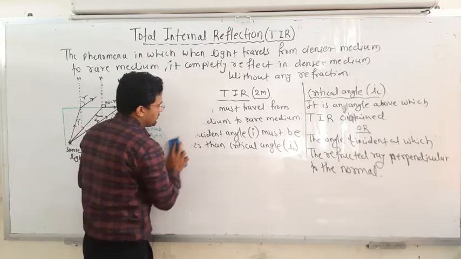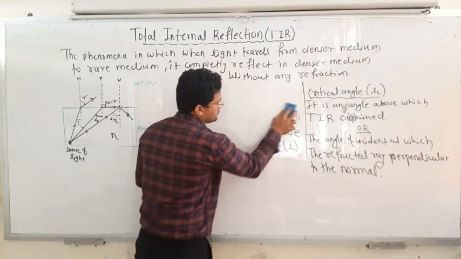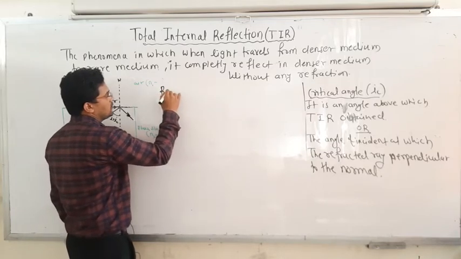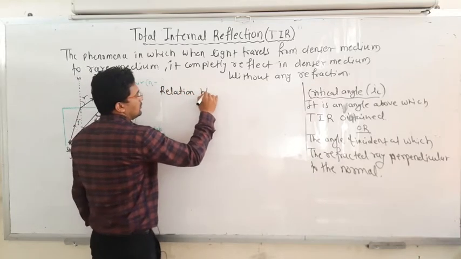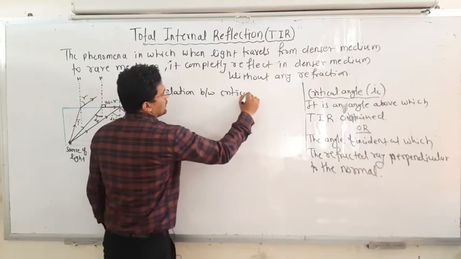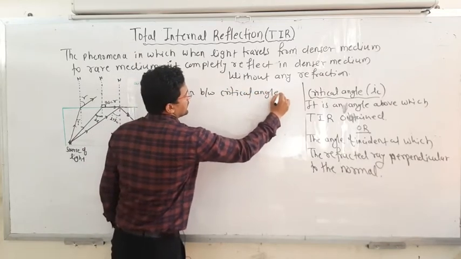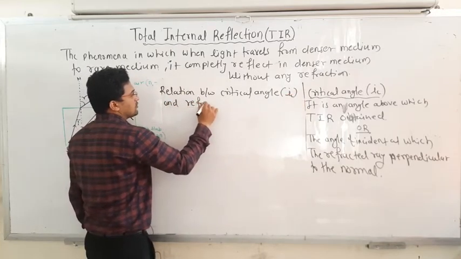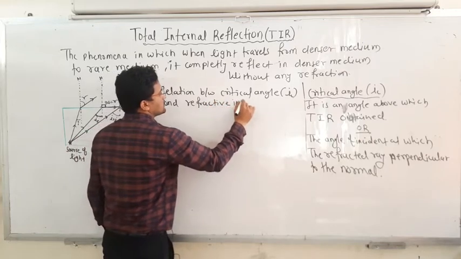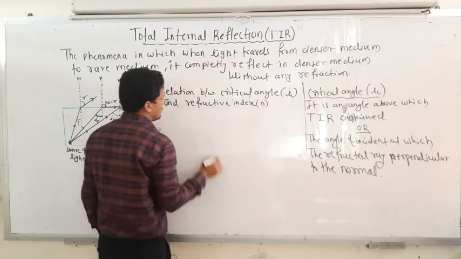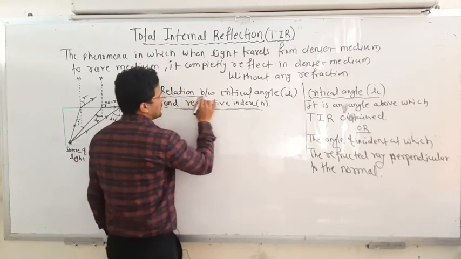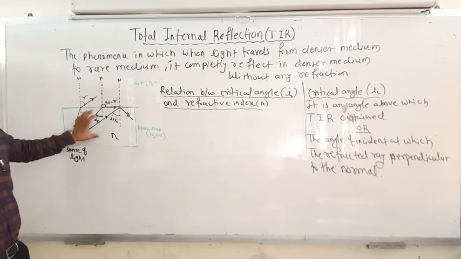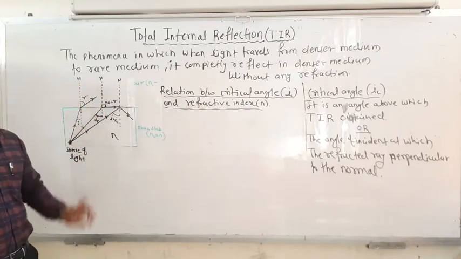So next is the relation between critical angle and refractive index. Here I will make a relation between the critical angle, that is IC, and the refractive index of the medium, that is N, okay. And this derivation is for 3 marks: derive the relation between the critical angle and the refractive index. Okay, same diagram. For this diagram you have to apply Snell's law.